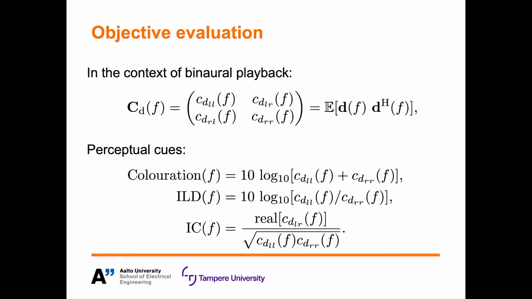It is also quite easy to do a meaningful objective evaluation since the interchannel differences of the output binaural signals relate directly to the perceptual interaural cues. So these would be the interaural level differences, the interaural coherence, and the binaural coloration. And the reason we chose to do an objective evaluation was also because we were under a lockdown at the time due to the pandemic.